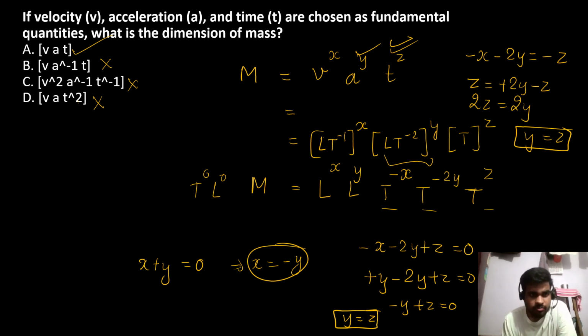See, the first option can't be your answer because it will not give you the dimension of mass. Let's solve the other question.